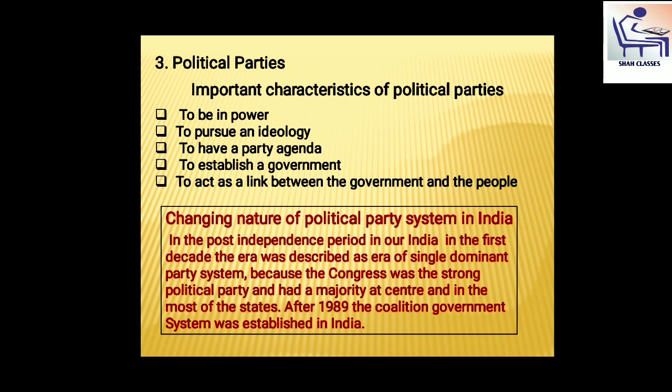And final is to act as a link between the government and the people. Now, here is a box on the changing nature of the political party system in India. You may pause this video for a few seconds and learn this box carefully or from your textbook.